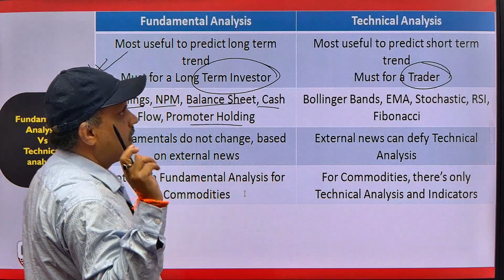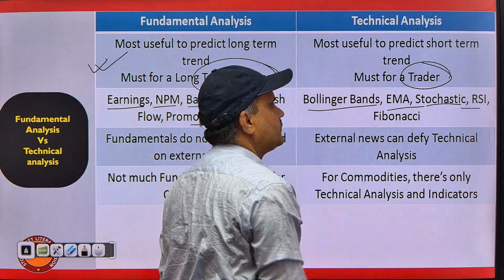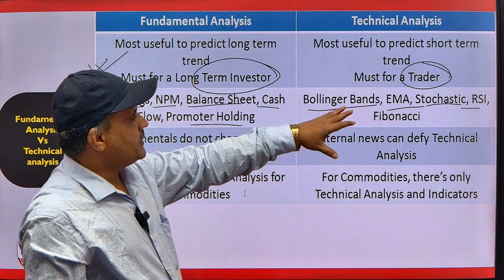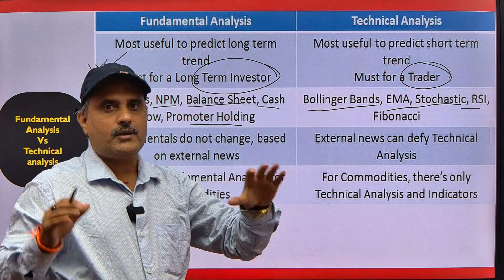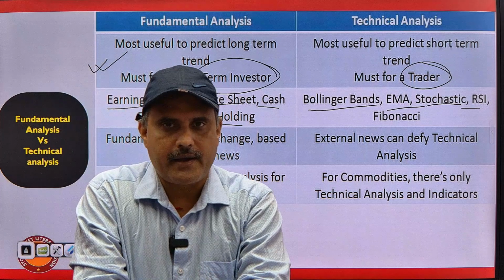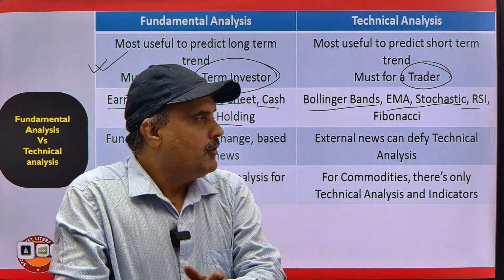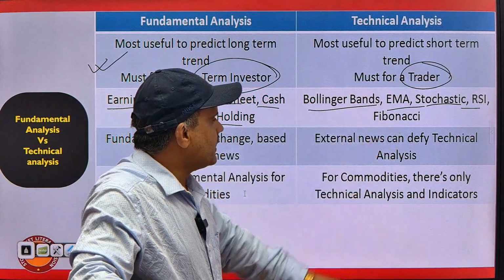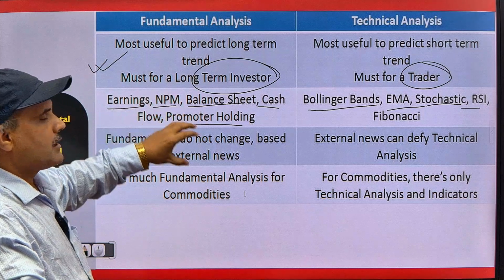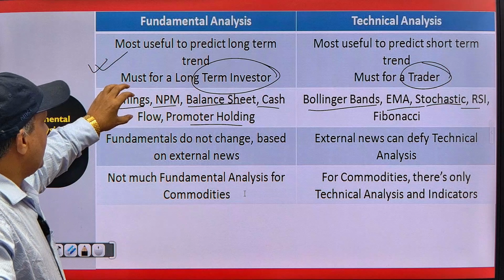And in technical analysis, we should understand the Bollinger Band, EMA, Fibonacci. These are the indicators. So if we are going to work as a swing trader or long-term trader or intraday trader, we should learn these things. But if you are an investor, if you are going to wait for 10 years, 5 years like that, then we have to understand the fundamentals.